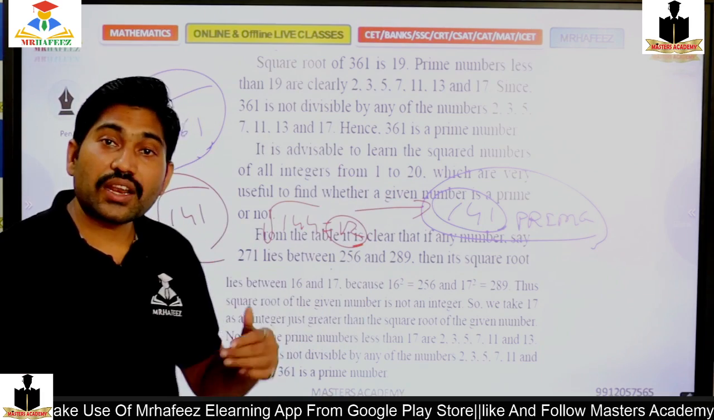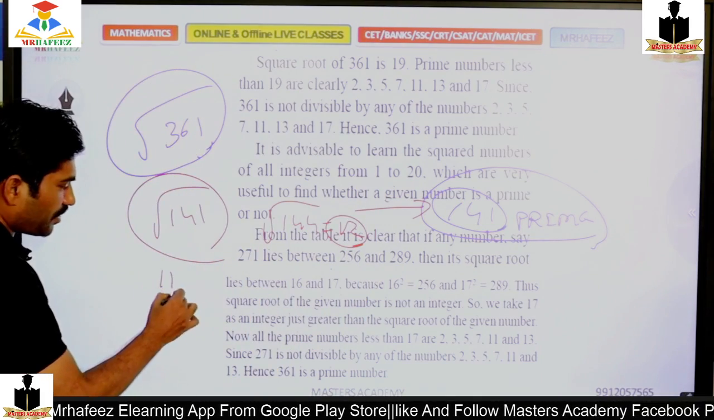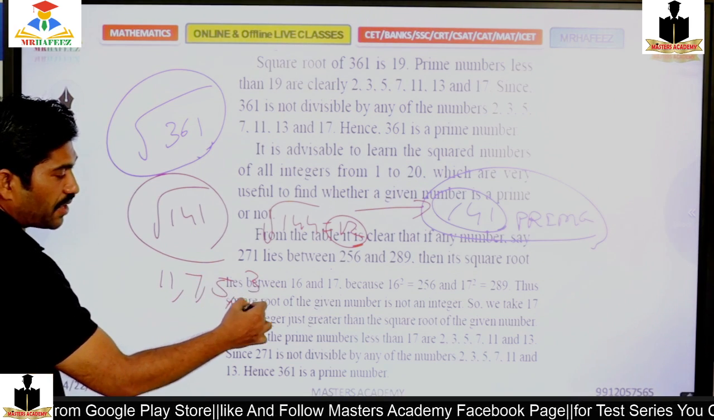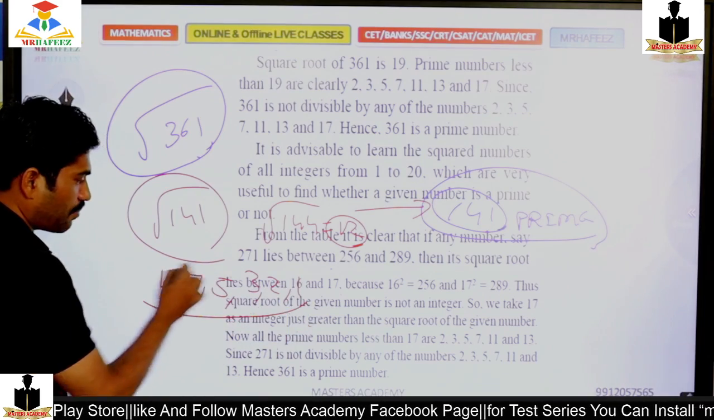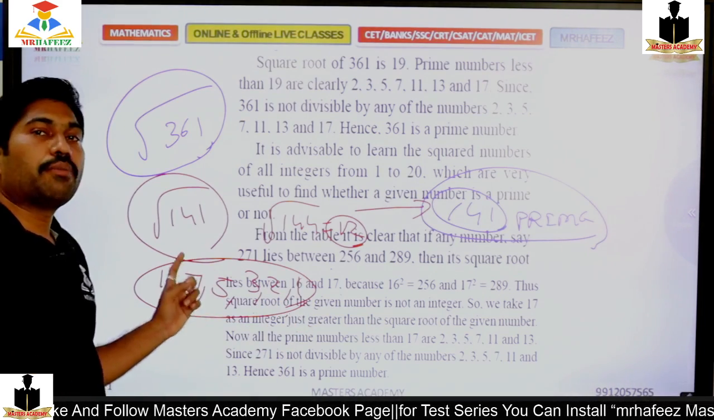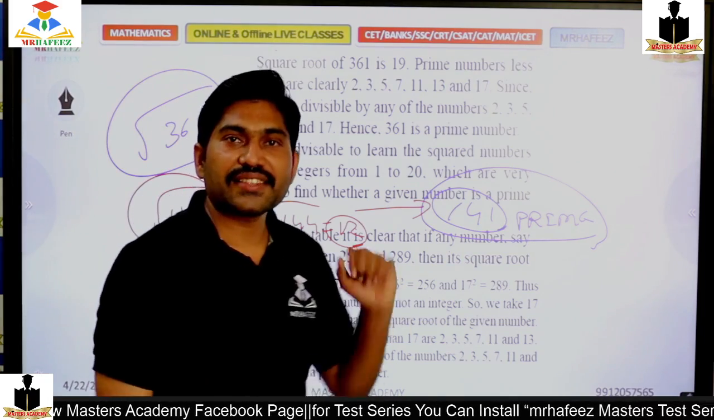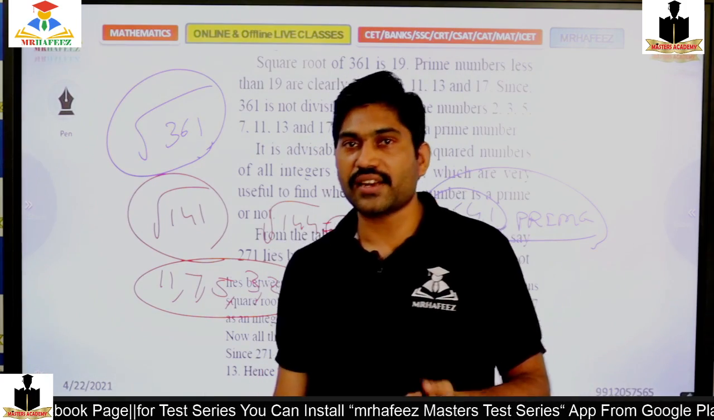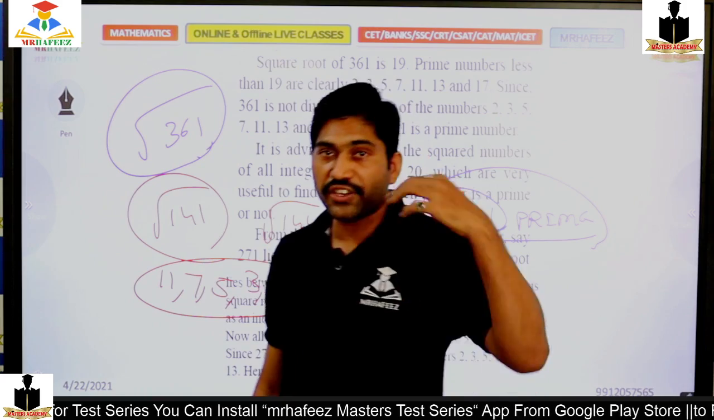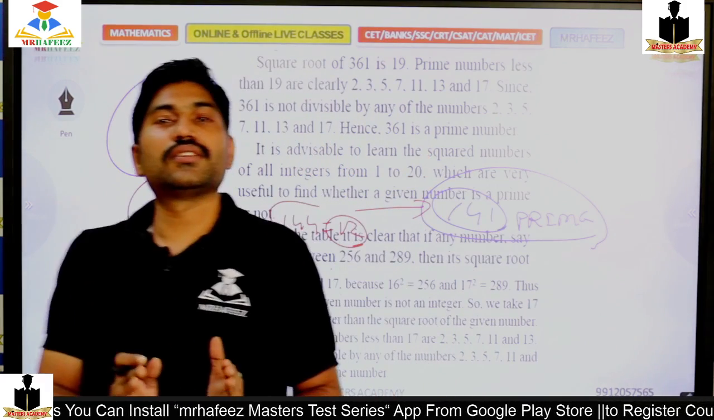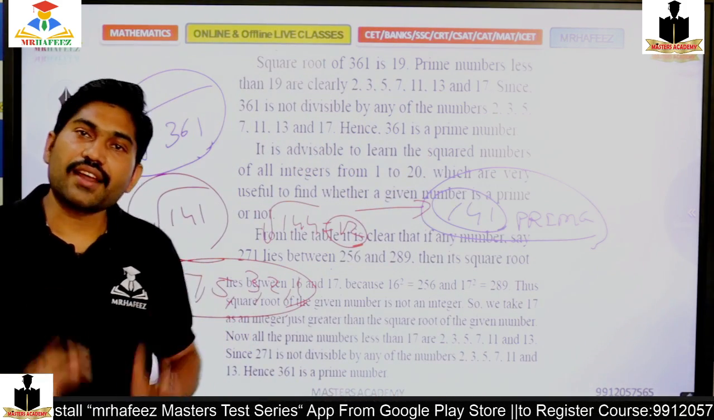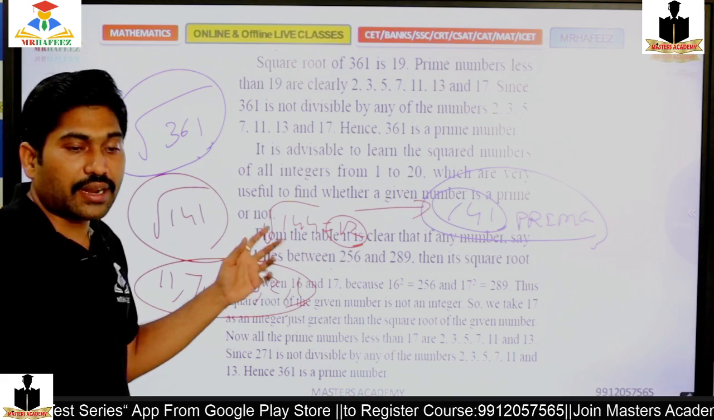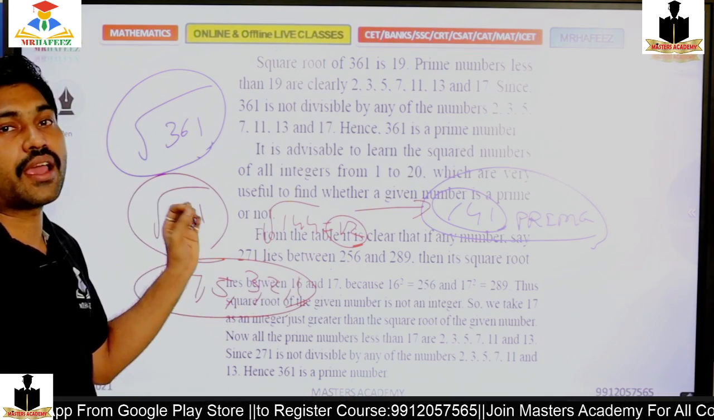So less than 12, which prime numbers are there? 11, 7, 5, 3, 2. So check whether it is divisible by 11, by 7, by 5, by 3, by 2. If we check till 11, it is enough. If none of them is able to divide that number, then the number itself is a prime number.